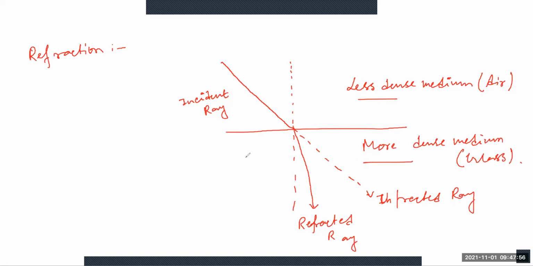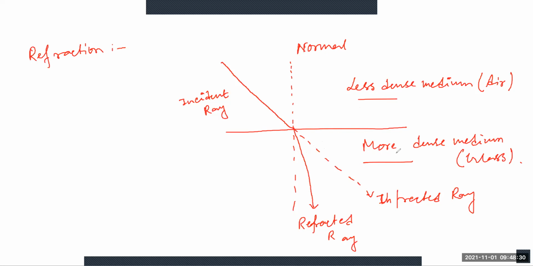And when the light or wave passes from a less dense medium to a more dense medium, the wave is refracted and bends towards the normal. This is the normal. Here the density is higher, so it is refracted towards the normal. If this is more dense and this is less dense, then it bends away from the normal.